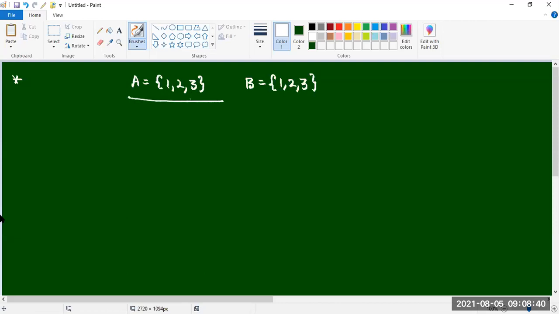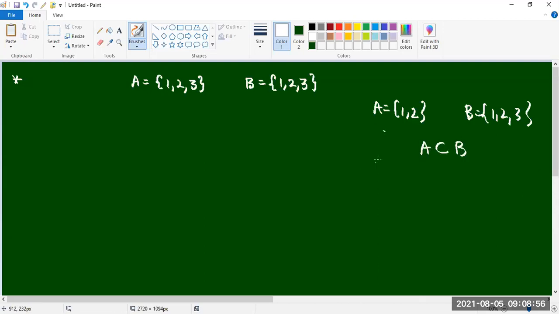If you select some elements, for example, another example: A equal to {1, 2}, B equal to {1, 2, 3}. What can we say? A is a subset of B only. This case also, A is a subset of B.